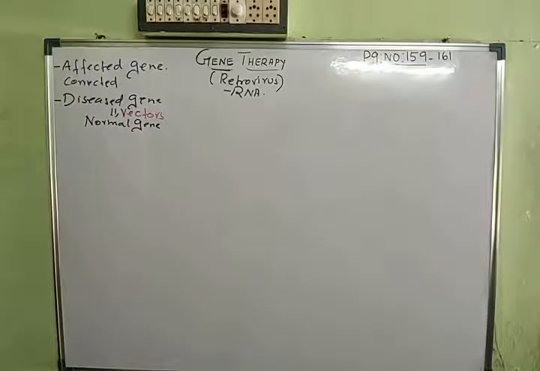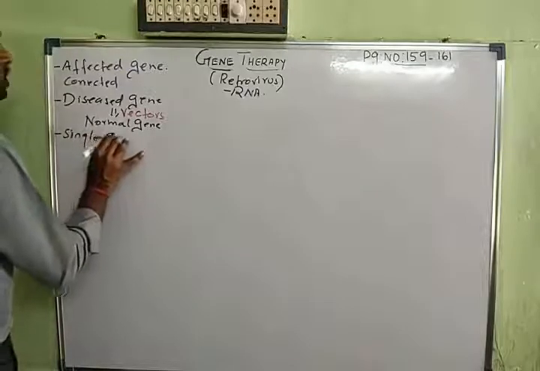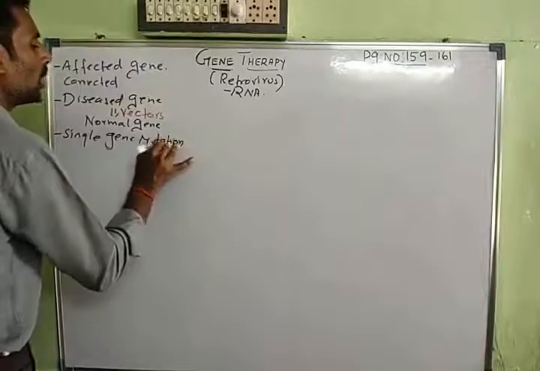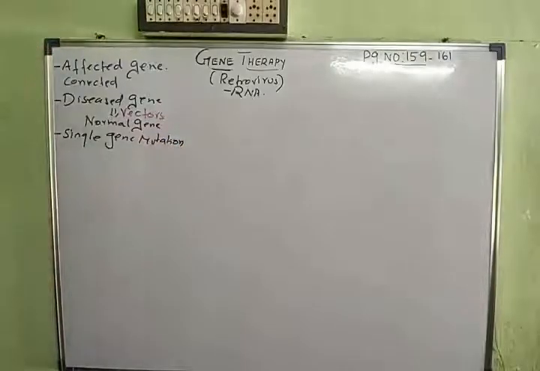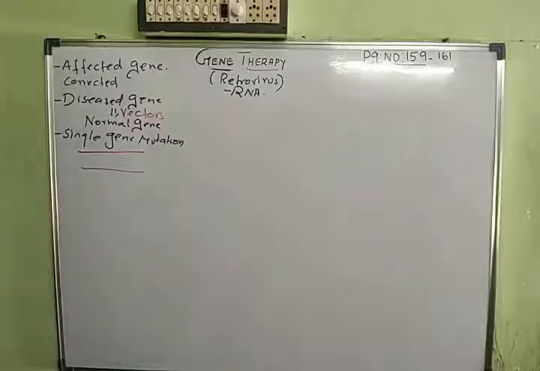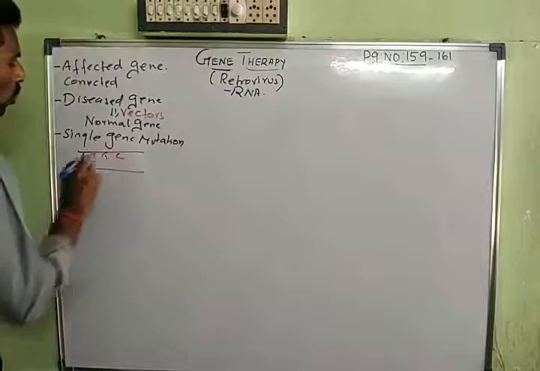Now in this kind of gene therapy, the kind of disease that is actually cured is called a single gene mutation. Mutation means there is a sudden change in the genetic arrangement of the gene. Suppose this is a genetic material, a DNA, and DNA has a genetic code in it. So it has adenine, thymine, guanine and cytosine.